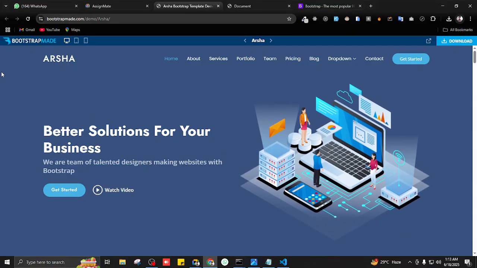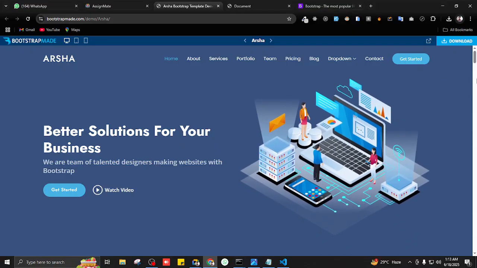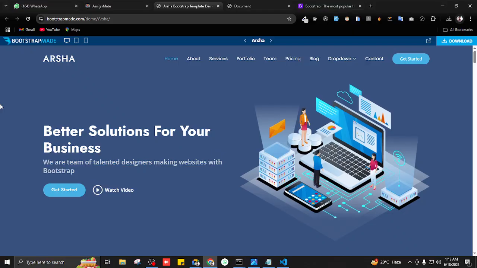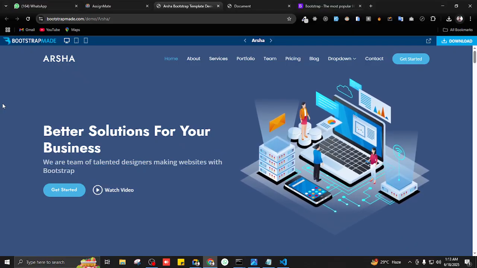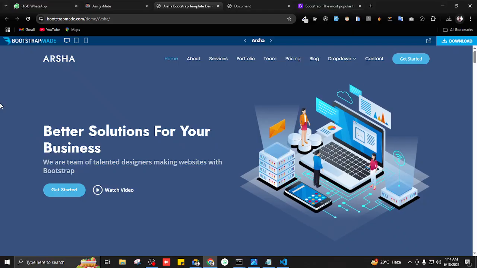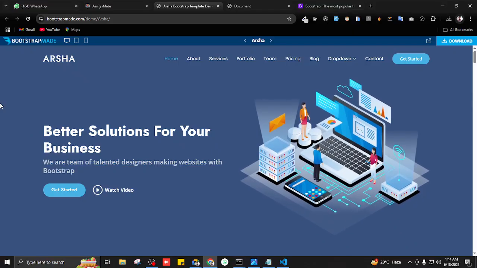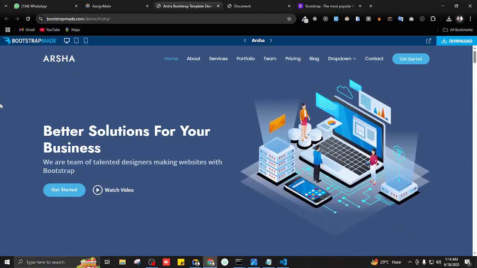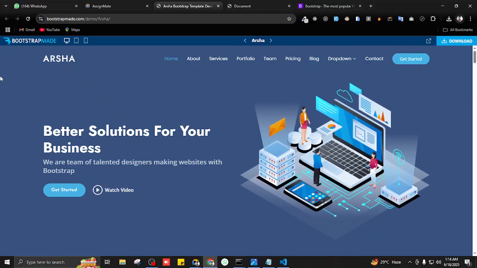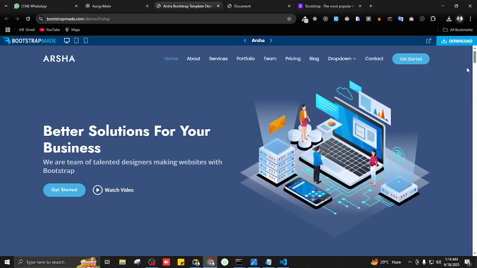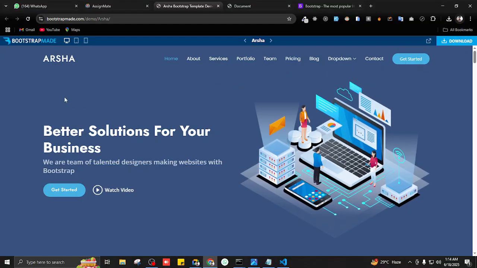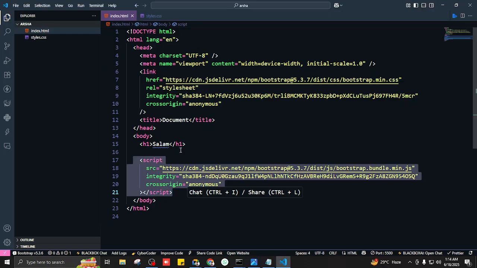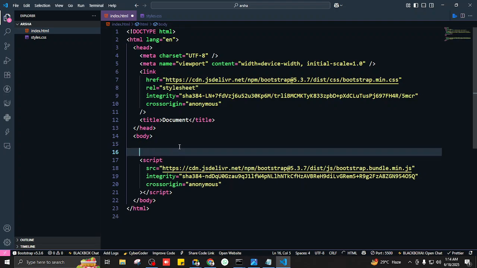How much is this color spanning? Is it 80 to 90% or 100%? No, 100. Yeah, so what would I use? No, container is the tiny one. Yeah, container fluid, because I want my color to take up the full width of the screen. So that's why I'll use what? Yeah, good, container fluid.